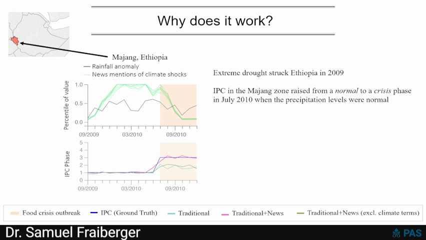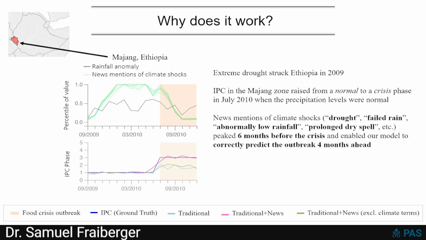That's what I'm showing in the turquoise line at the bottom. It's not able to predict it in advance. What do we see from the news, on the contrary? Well, that's the green indicators I'm showing you at the top. These green indicators are the frequency of mentions of climate-related shocks in the news, so expressions like drought, failed rain, abnormally low rainfall, prolonged dry spell, etc. Kind of signatures from the news that I was showing you earlier.